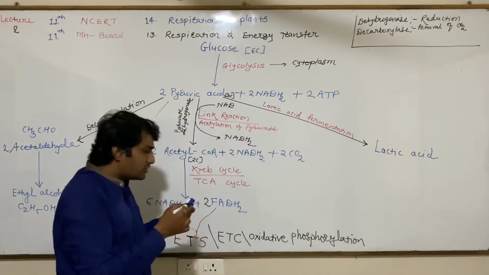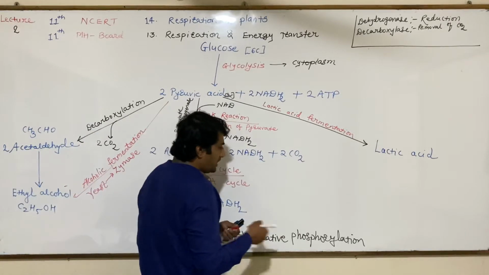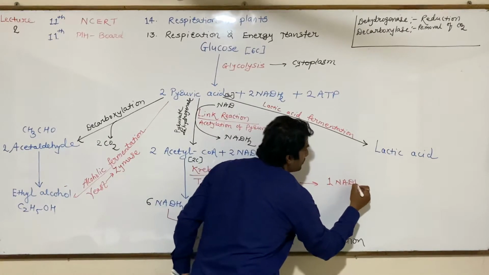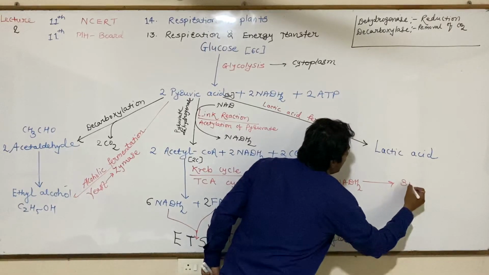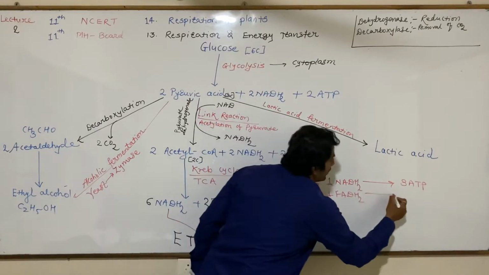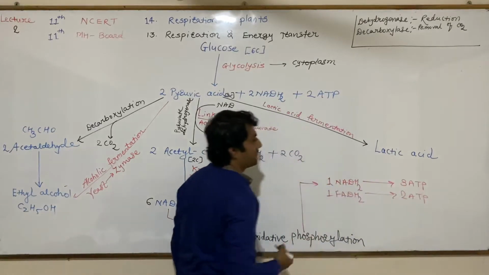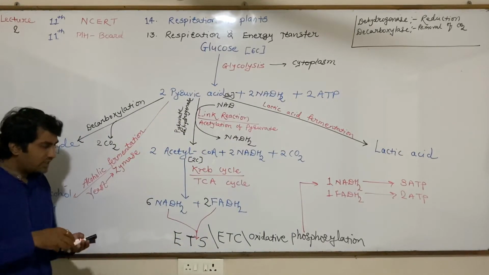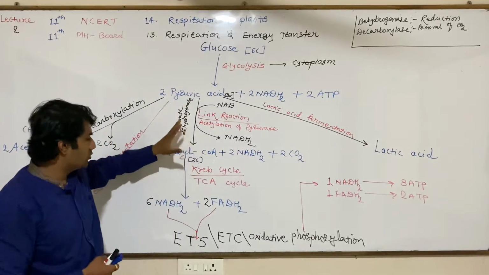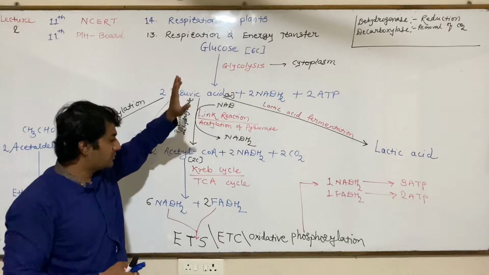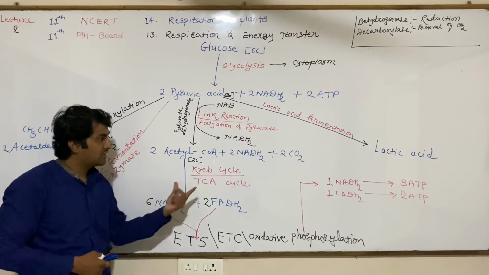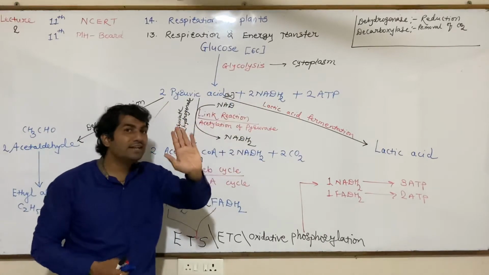During this oxidative phosphorylation, one NADH2 gets converted into 3 ATP molecules, and one FADH2 gets converted into 2 ATP molecules. So how many total NADH2 are produced while converting glucose? Here 6, 2 and this 2, so total 10 NADH2.